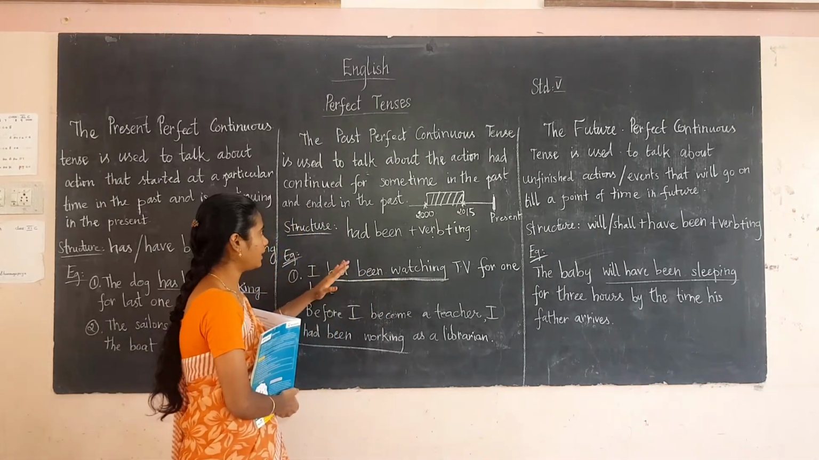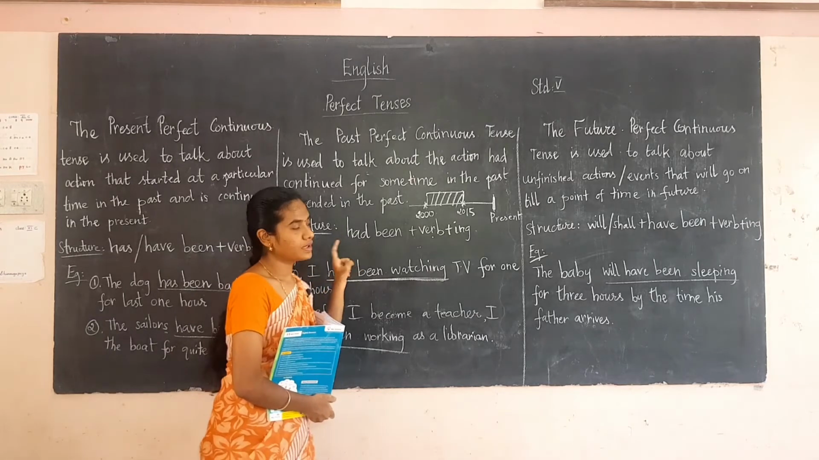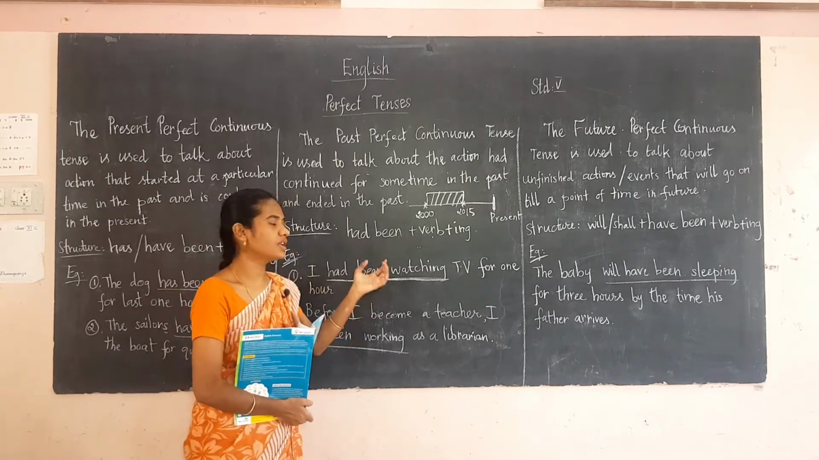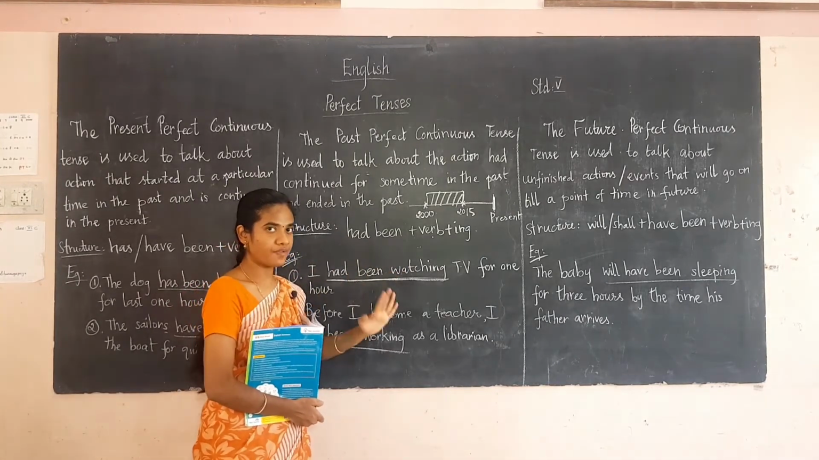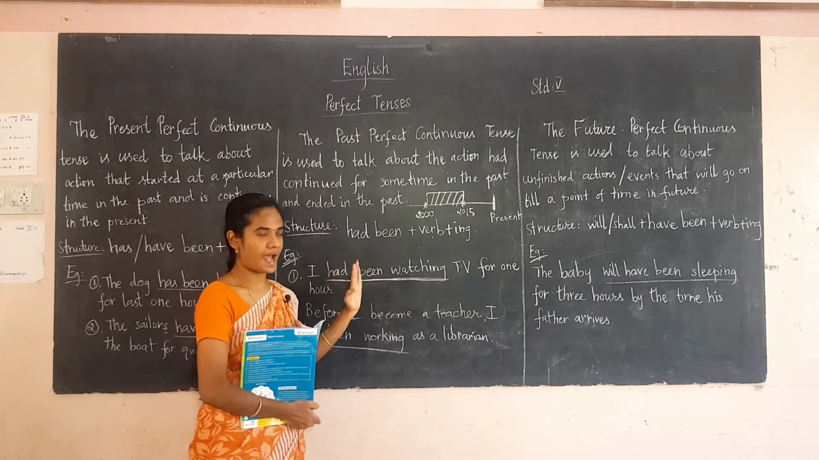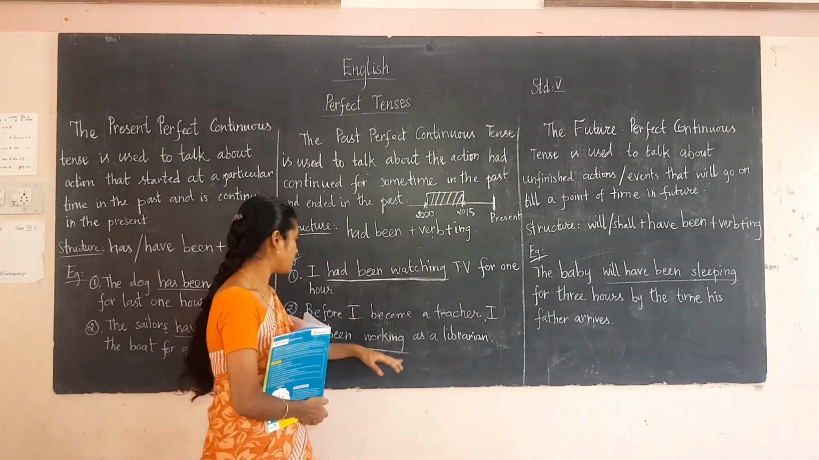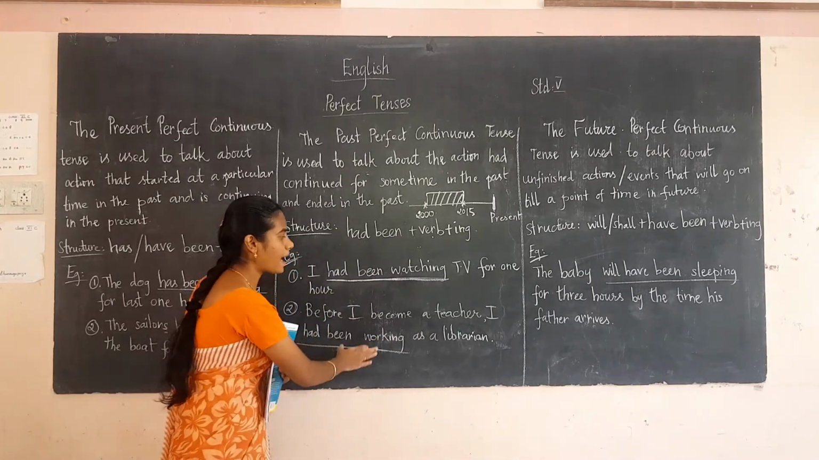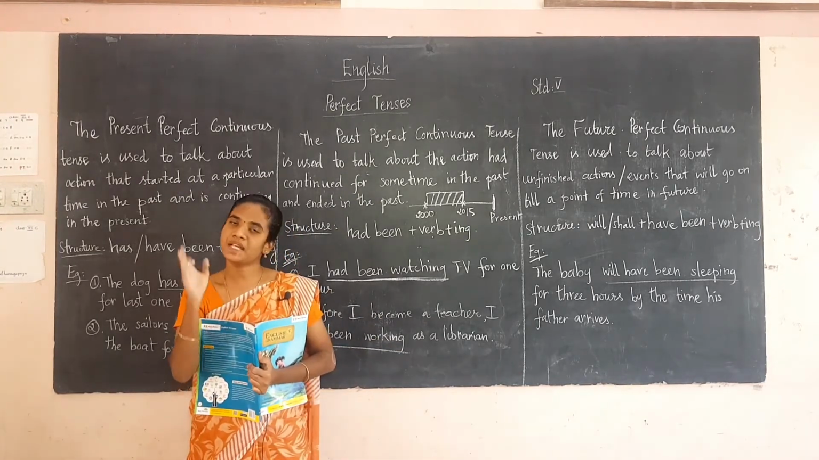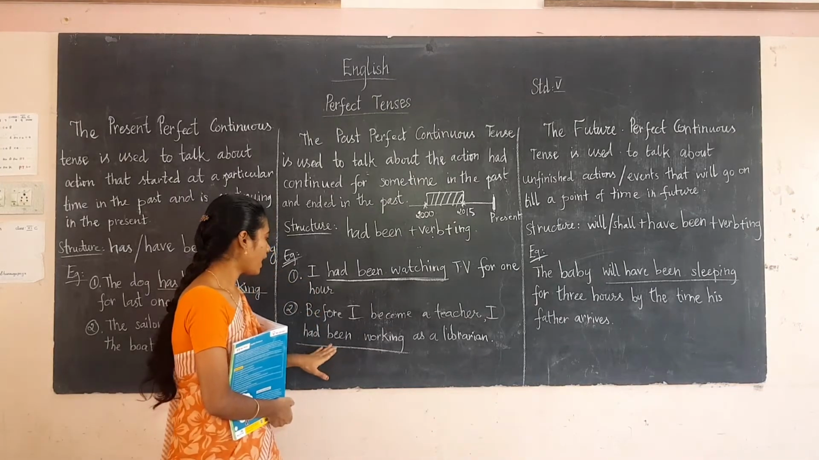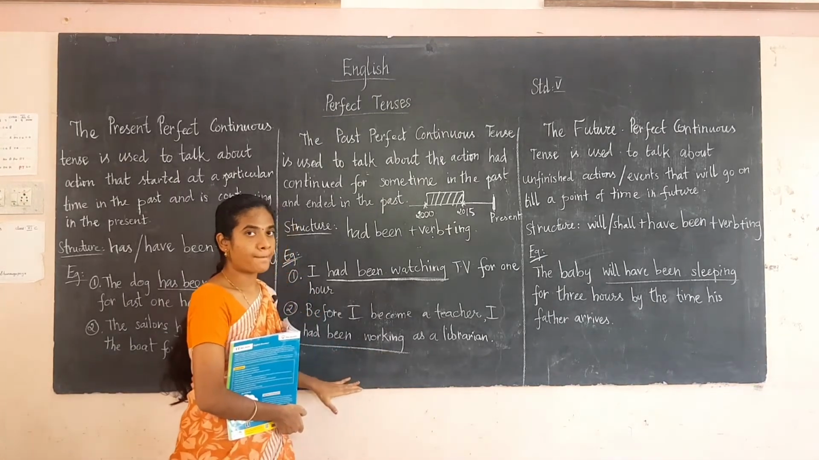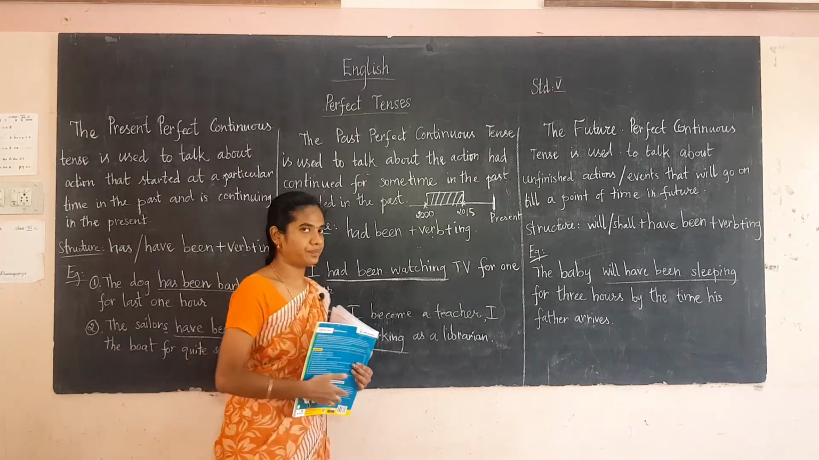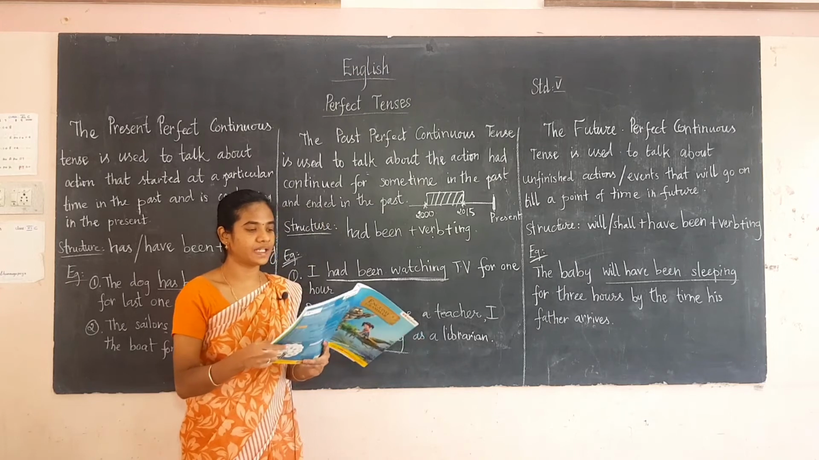Now, for the present perfect there are two words, has or have, but for the past perfect and the past perfect continuous there is only one word, had. So for every subject you have to use this word only, had. Now see here: before I became a teacher I had been working as a librarian. These are actions that happened in the past, continued for some time and ended in the past. Had been working is the past perfect continuous tense. Had been plus working.